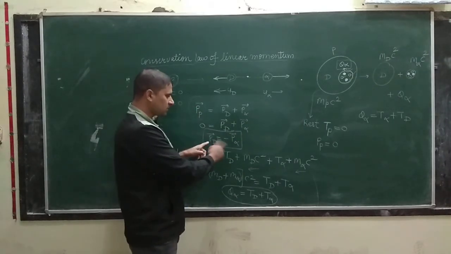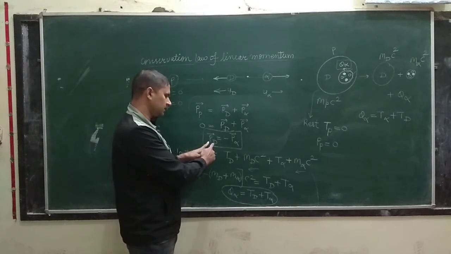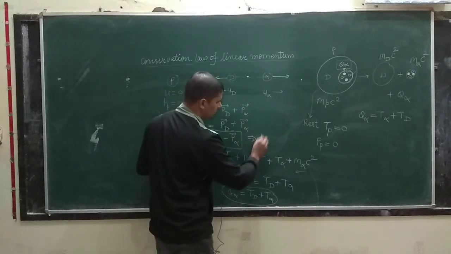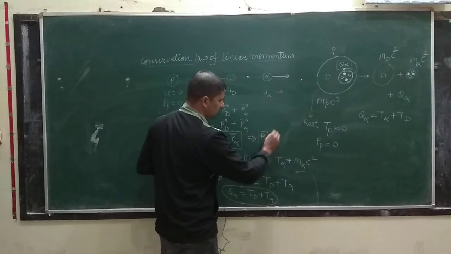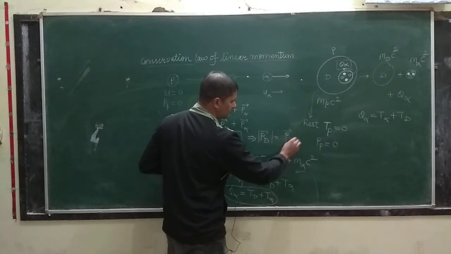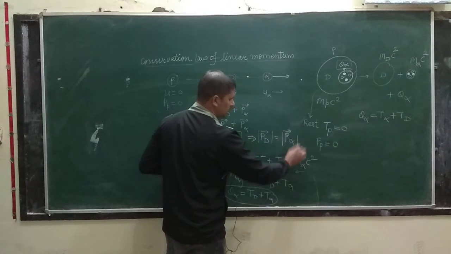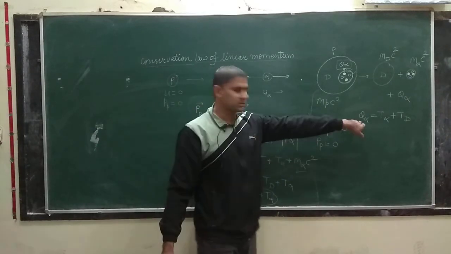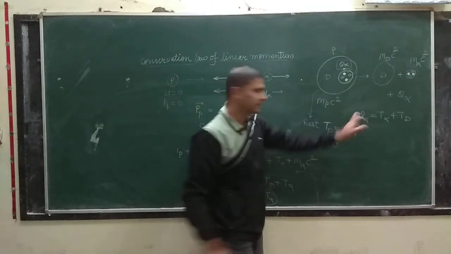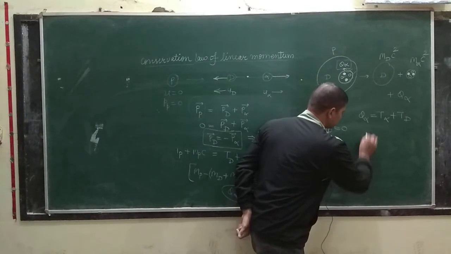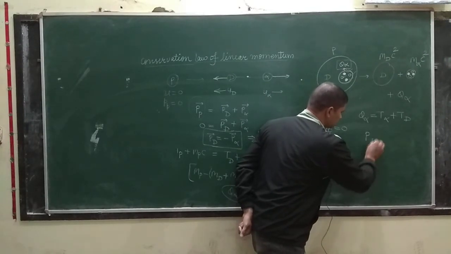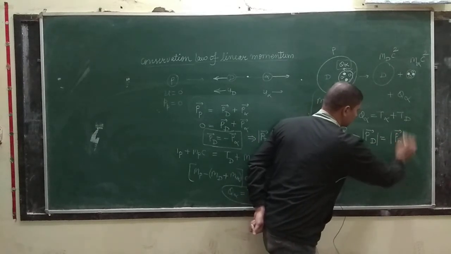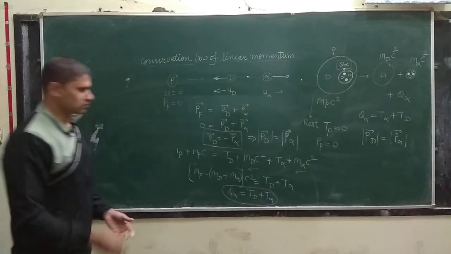But one more thing we can conclude from here is that the magnitude of the momentum of the daughter nuclei is equal to the magnitude of the momentum of the alpha particle. So this is the conclusion from the conservation law of linear momentum. That was the conclusion from the conservation law of energy. Now I am writing the conclusion from the conservation law of momentum, and this is the conclusion. Okay class, so this is the thing.